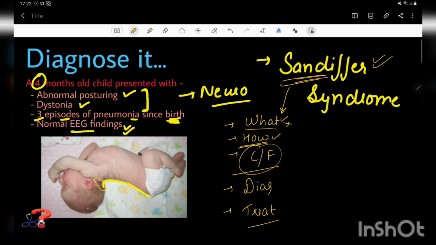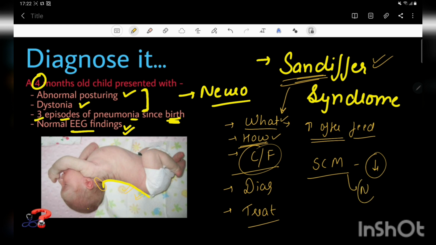What is important is that this abnormal posturing increases after feeds, and it normalizes in the intervals between two feeds. Also, the child is conscious at the time the child develops this arching. And if the child develops torticollis, this is not true torticollis, because in true torticollis the sternocleidomastoid muscle is shortened. But in Sandifer syndrome, the sternocleidomastoid is normal.